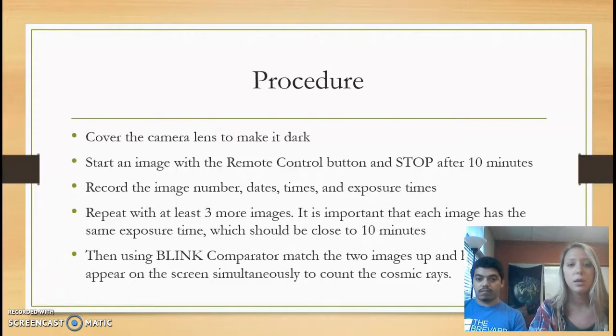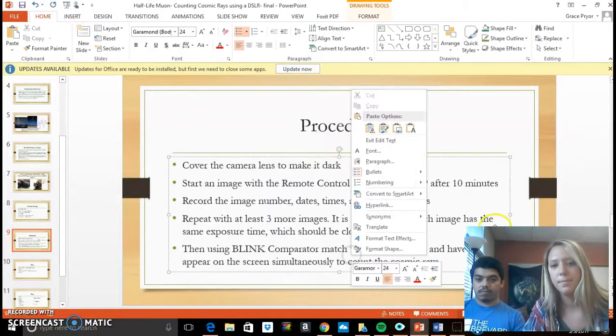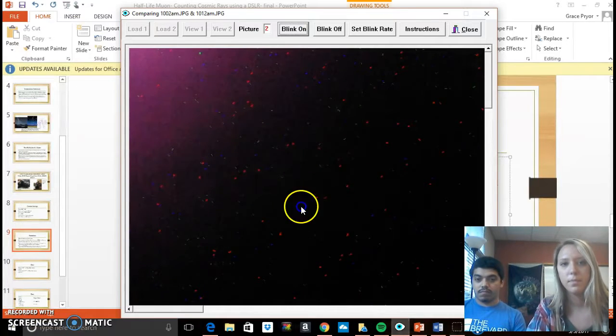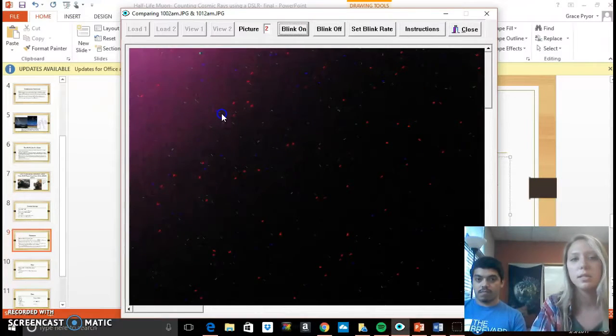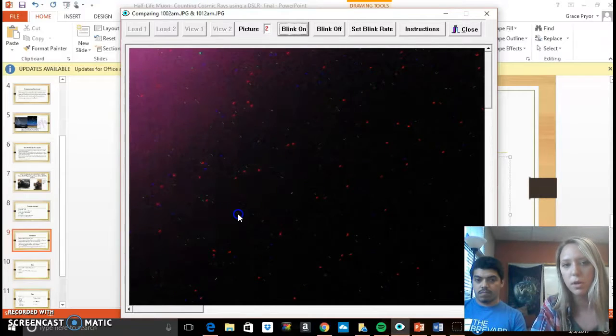Then, using the blink comparator, match the 2 images up and have them appear on the screen simultaneously to count the cosmic rays. Here we'll show you the software that we used. Here you can see them blinking simultaneously. One picture is behind and one picture is forward. You can see where one of the cosmic rays is shown on one picture and not on the other. And this is one of the ones that we counted right here.